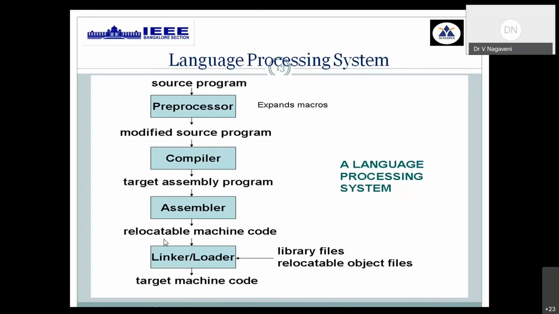Since it is relocated to multiple locations, we need the help of additional software called linkers and loaders, wherein it links all the library files that are required, and all the relocatable object files have to be fit into the main memory by the loader, so it is ready for execution. Then once it is executed, the exe file is ready. Then for that you can provide any type of relevant input and generate the required output. So these are all the stages involved in the language processing system.